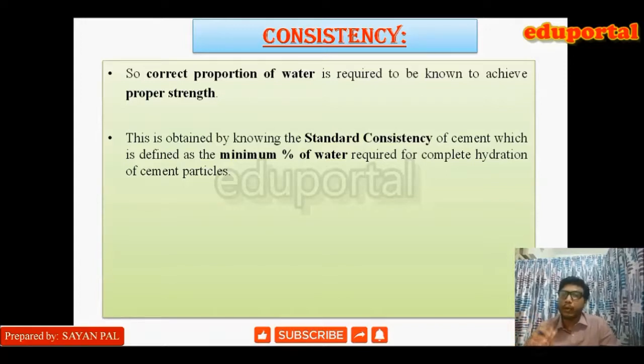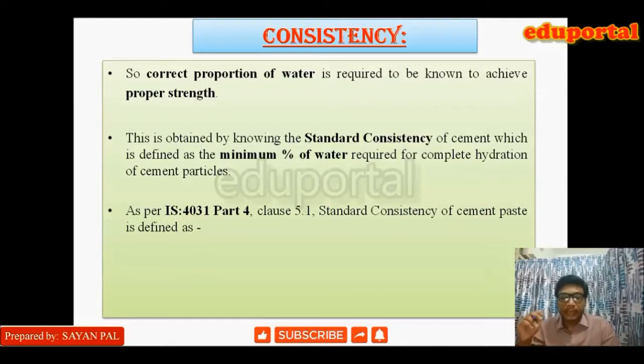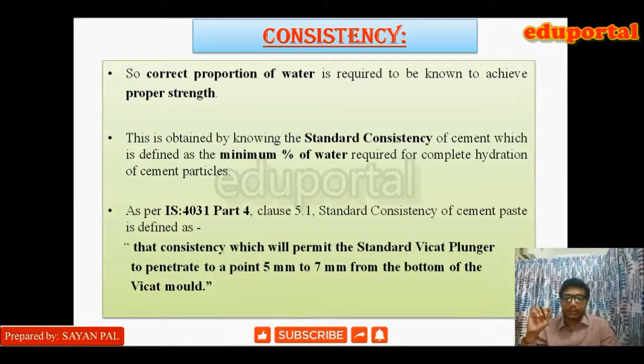The minimum amount of water required to complete the hydration reactions of the cement ingredient is known as the standard consistency. As per IS code 4031 part 4 clause 5.1, standard consistency is defined as the consistency which will permit the standard Vicat plunger to penetrate to 5 mm to 7 mm from the bottom of the Vicat mold. That is, 5 mm from the bottom means 35 mm from the top, and 7 mm from the bottom means 33 mm from the top.